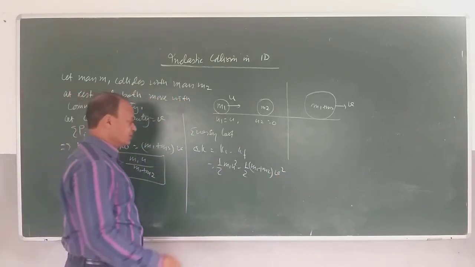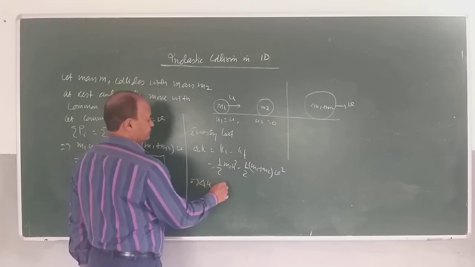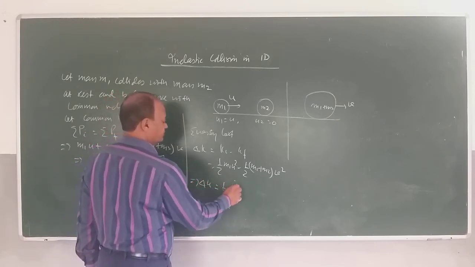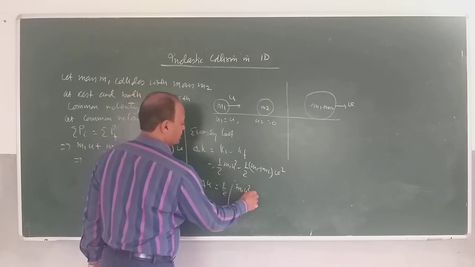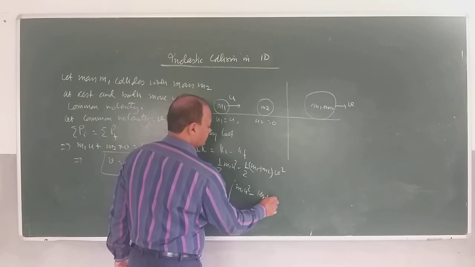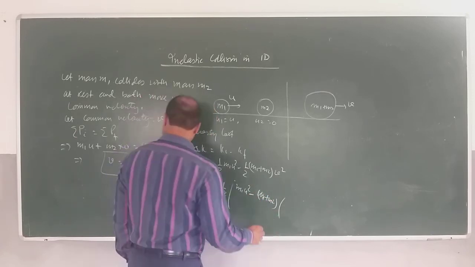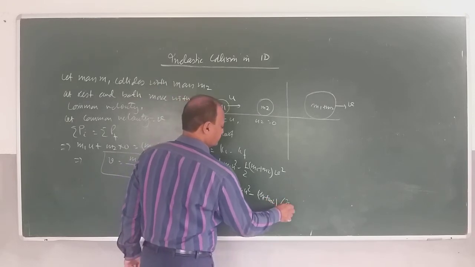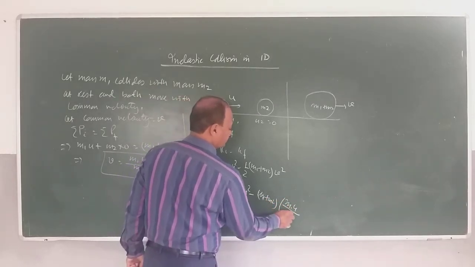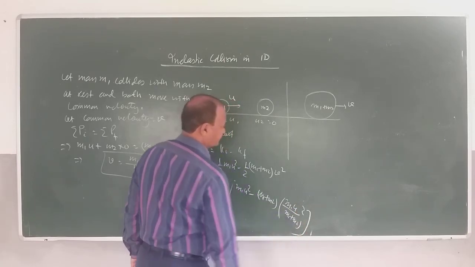So how much do you get, children? Delta k is equal to half m1 u square minus m1 plus m2 into v, where v is m1 u divided by m1 plus m2 whole square, right?